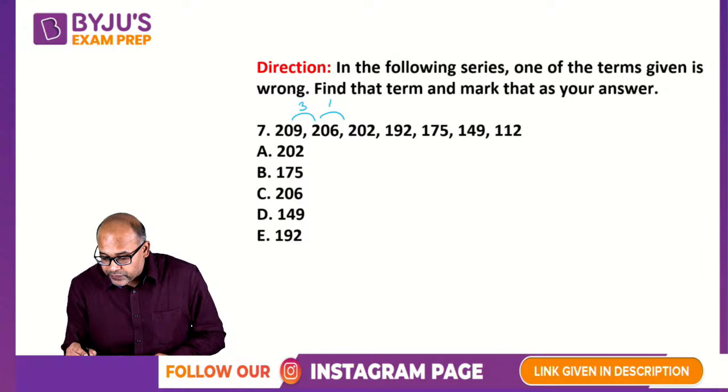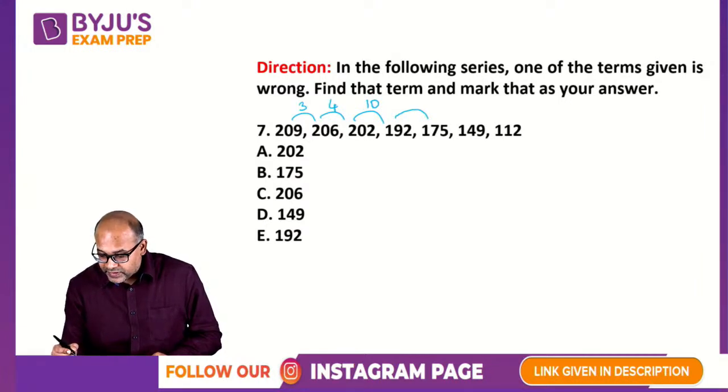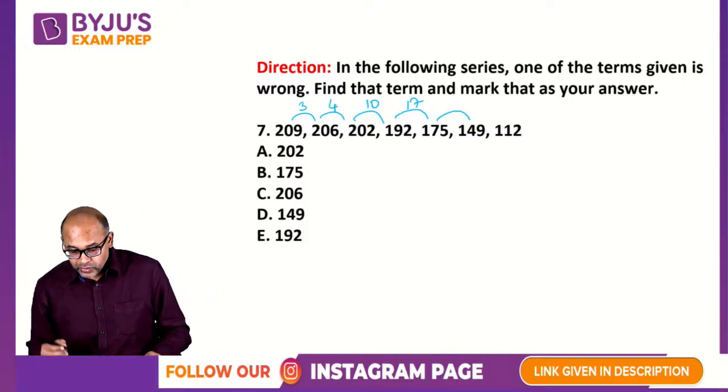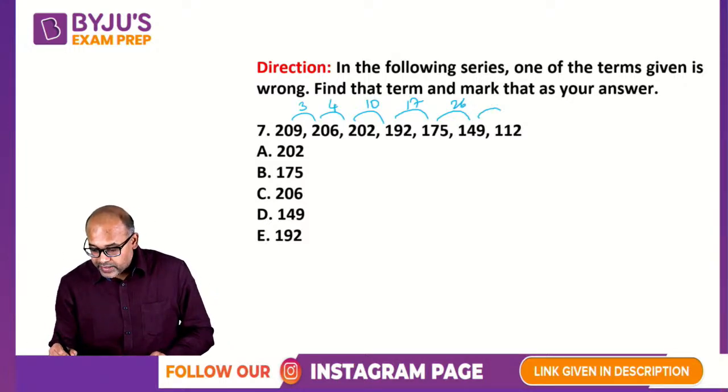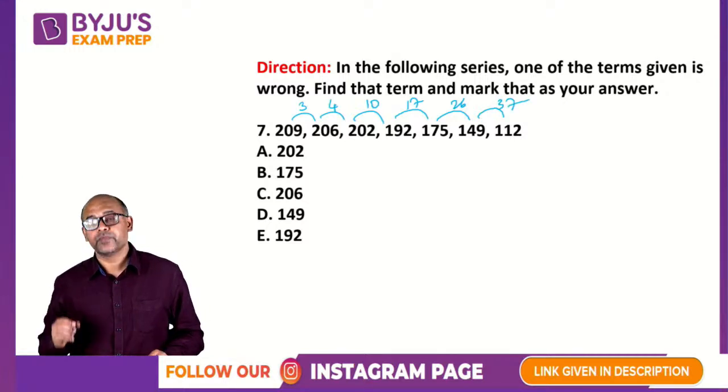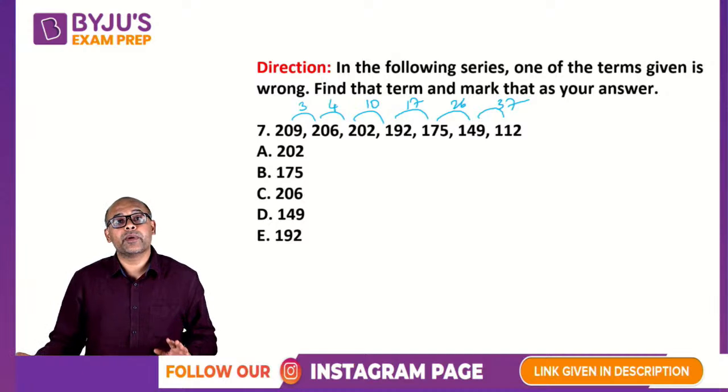206 to 202, the difference is 4. 202 to 192, the difference is 10. Then 192 to 175, the difference is 17. Then here the difference is 149 plus 149, so 26. And then the difference is 112, so 37. Now the differences are not clearly forming any pattern.